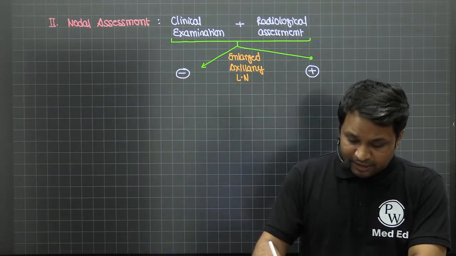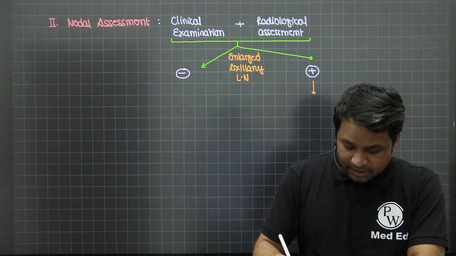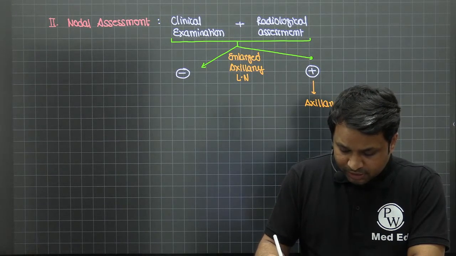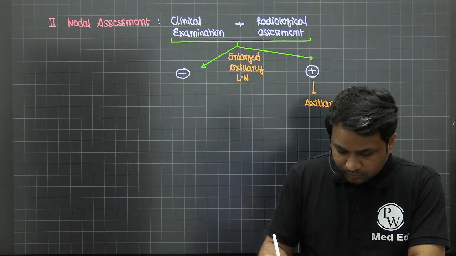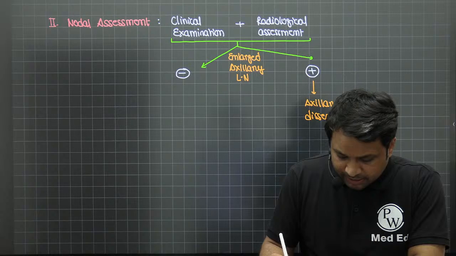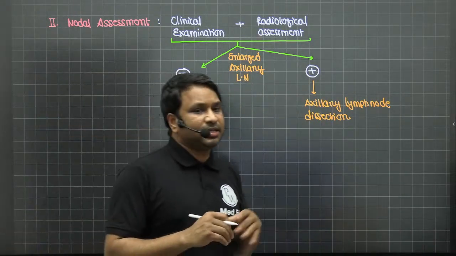Now, if clinically it is positive, it is called a node positive disease. Here you have to take the patient for axillary lymph node dissection.